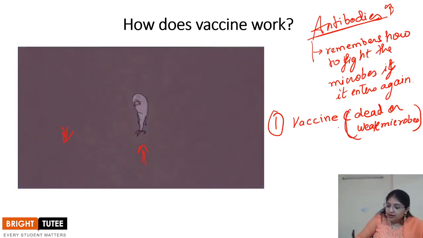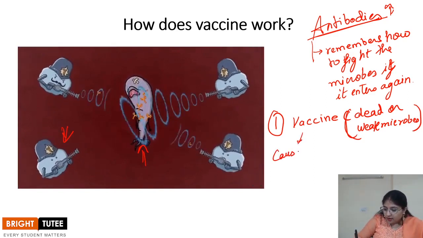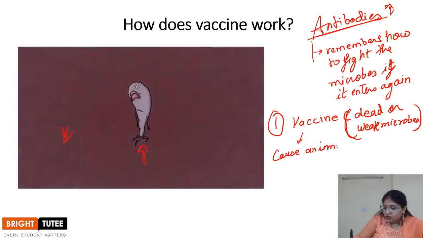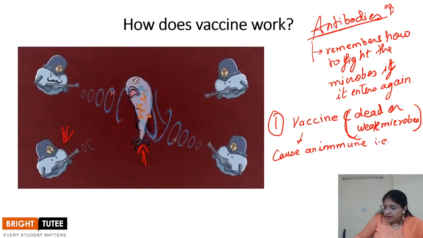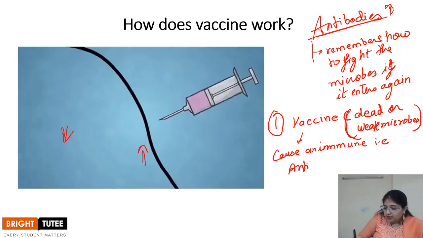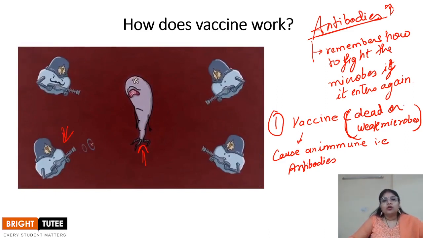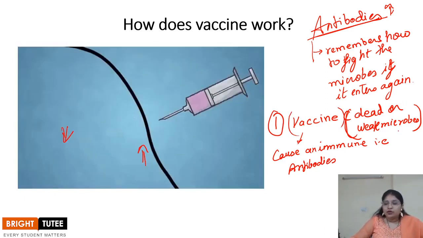This vaccine, when introduced into the body, causes an immune reaction, that is, antibodies are produced. These antibodies are now ready to fight the dead or weakened microbe.